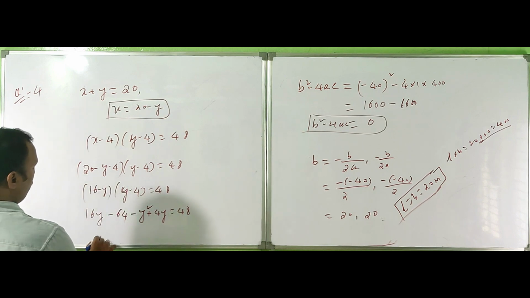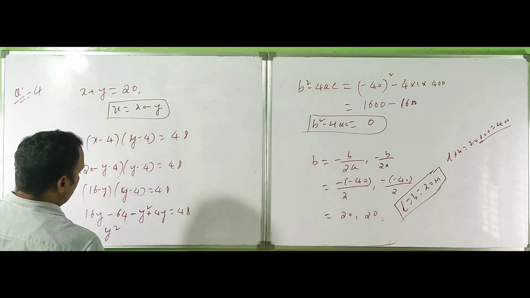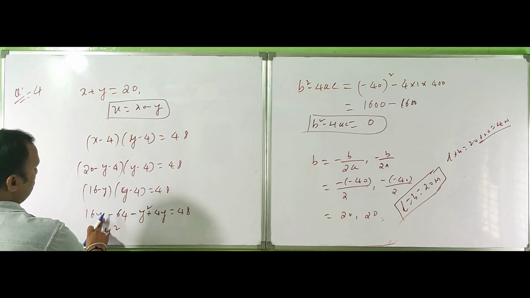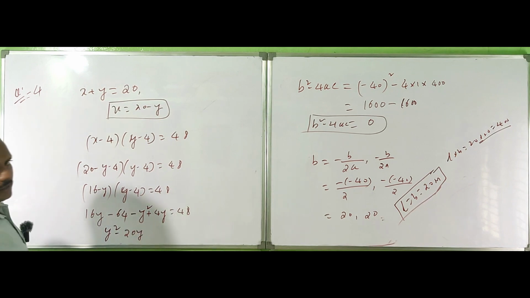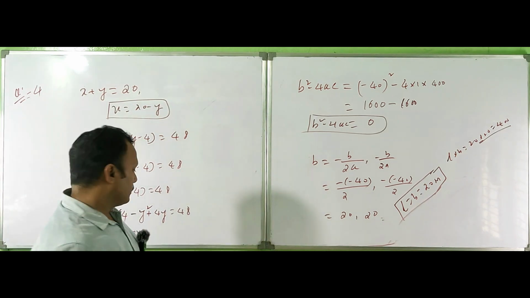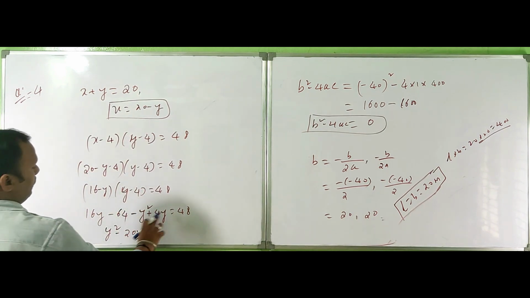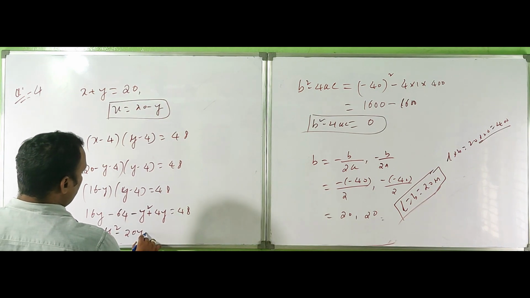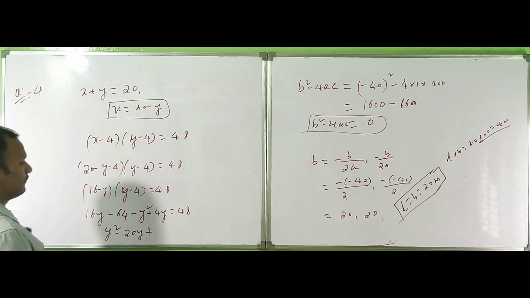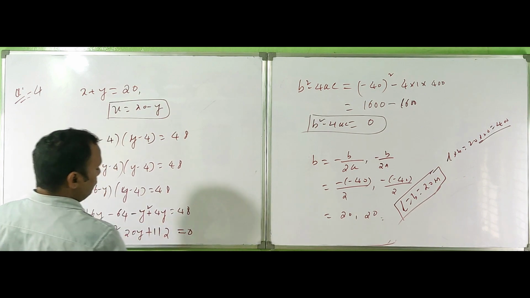So here the terms: y square, 16y plus 4y is 20y. I am directly rearranging the terms, right? y square minus 20y, okay? y square minus 20y, and 64 plus 48 is 112, equal to 0.